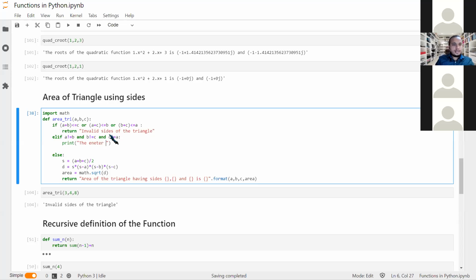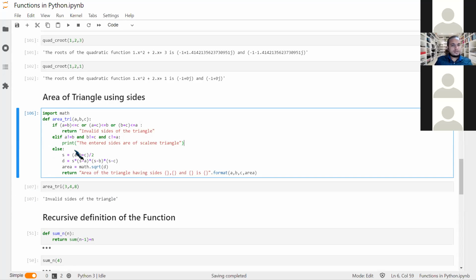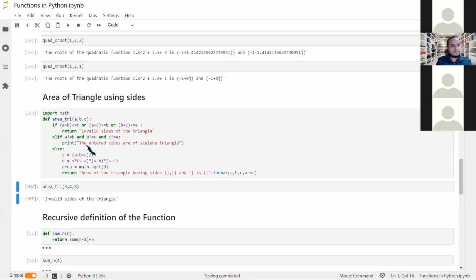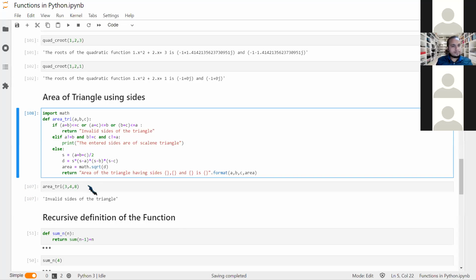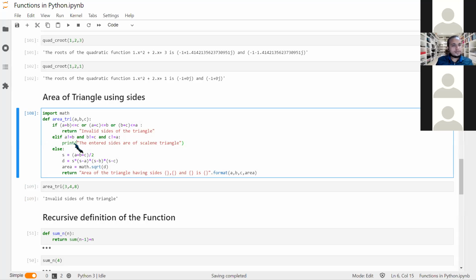the entered sides are of scalene triangle. The entered sides are of scalene triangle. Okay, fine. So now I'm just going to run this, and I'm not getting it. Just a second. This print should work.